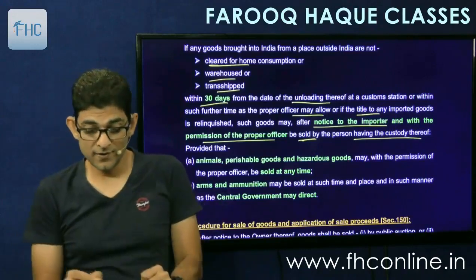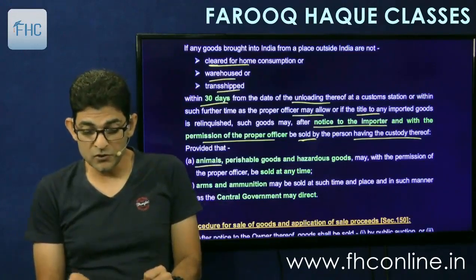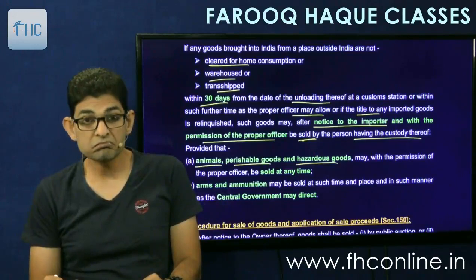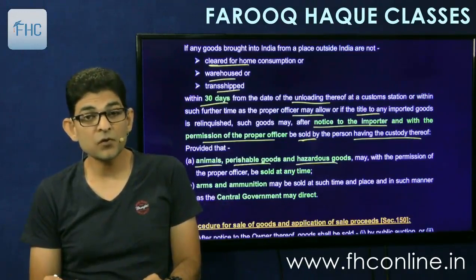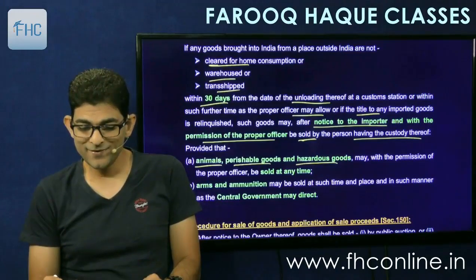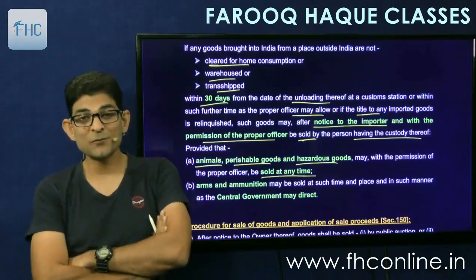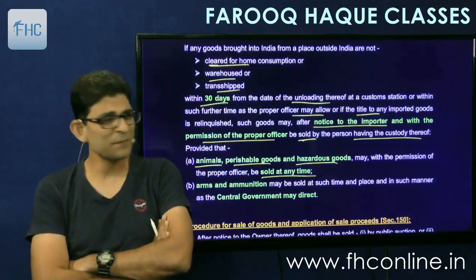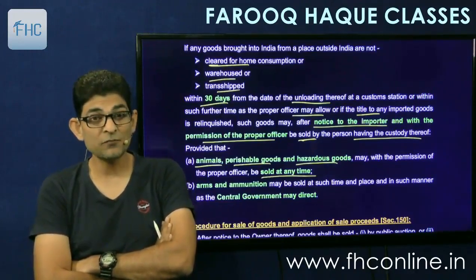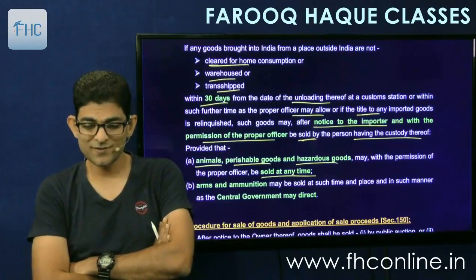Provided that in case of animals, perishable goods and hazardous goods, you don't have to wait for 30 days. With the permission of the officer, they may be sold at any time. So in case of perishable goods, will we wait for 30 days and let the goods perish? No. We will sell it off before it perishes.